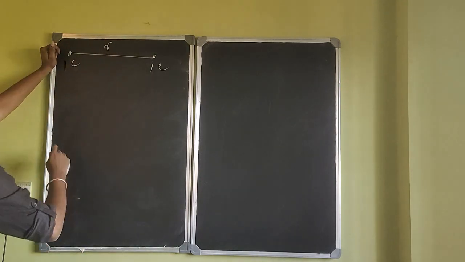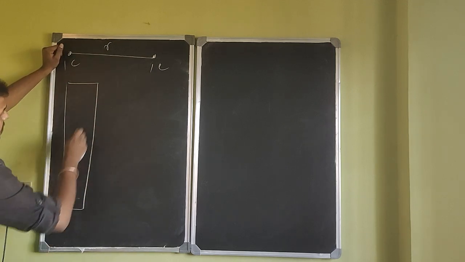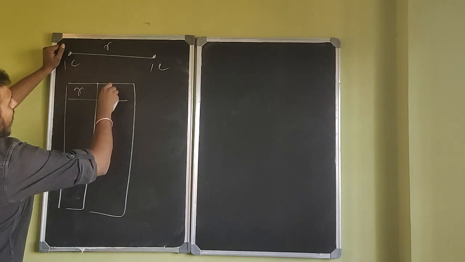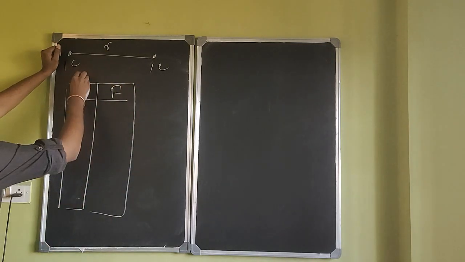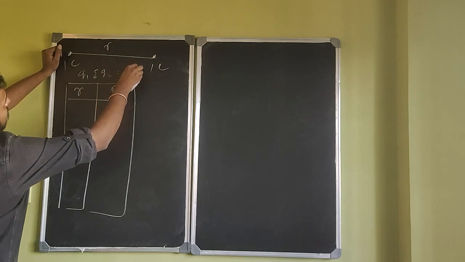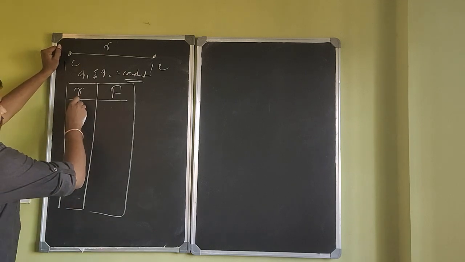Now please listen. What I'll do now is plot a graph of R and F while keeping Q1 and Q2 constant. I'll keep that constant. Let's say for a distance of R equal to 1 meter.